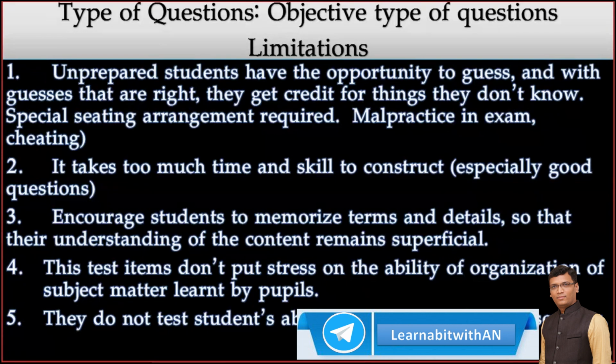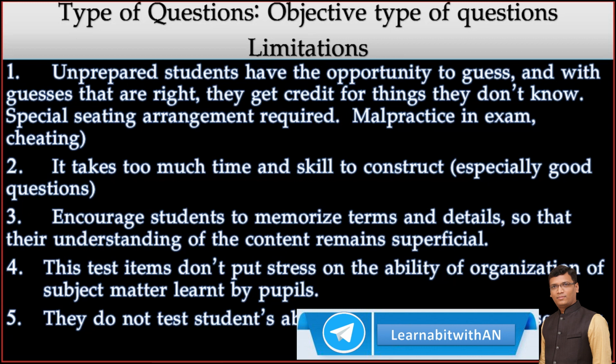The whole class has the same answer. We have news in newspapers that in many board exam centers, the answers to objective type of questions are given by the schools. That type of cheating happens.